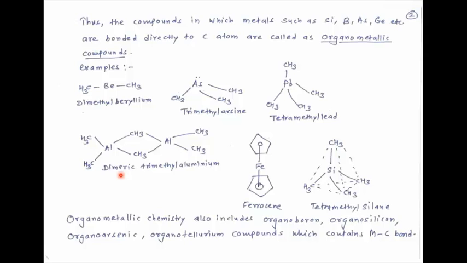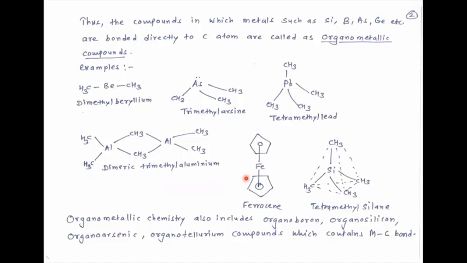Then see the next example, dimeric trimethyl aluminium. Here two aluminiums are present, therefore it is called a dimeric structure. Methyl groups are also present, six in number, and therefore trimethyl aluminium. So aluminium is bonded with carbon of the methyl group. Here there is formation of a bridge between two aluminium atoms with the help of the methyl group.